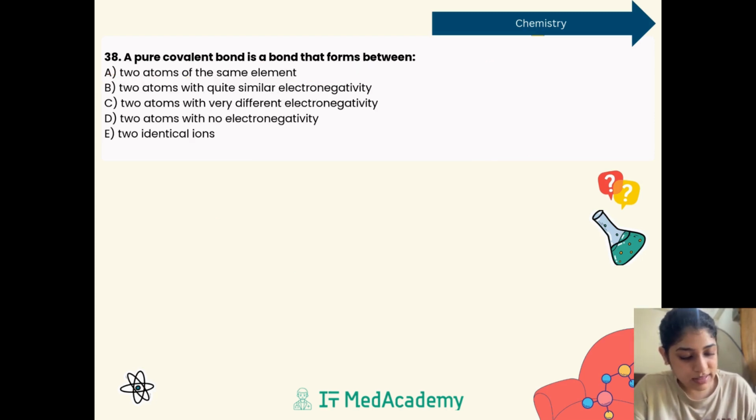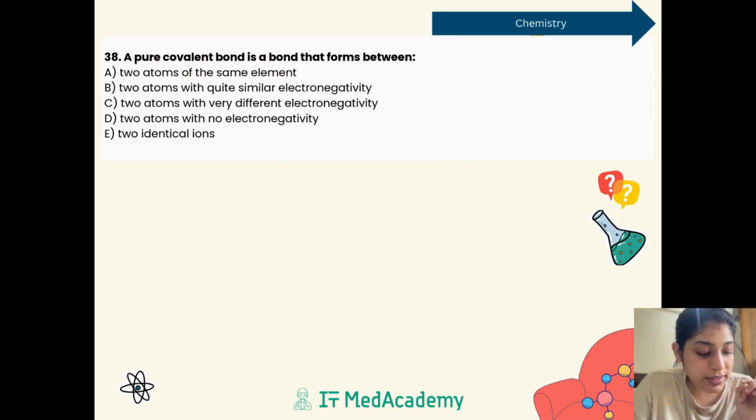Next we can see is the 38th question. A pure covalent bond is a bond that forms between. Okay, so now this is another question from the chemical bonding. The first question came from ionic bonding and the second question here we can see is from the covalent bonding. It means from the redox reaction 2 questions were there, and from the chemical bonding 2 questions were there in your syllabus, in your exam actually.